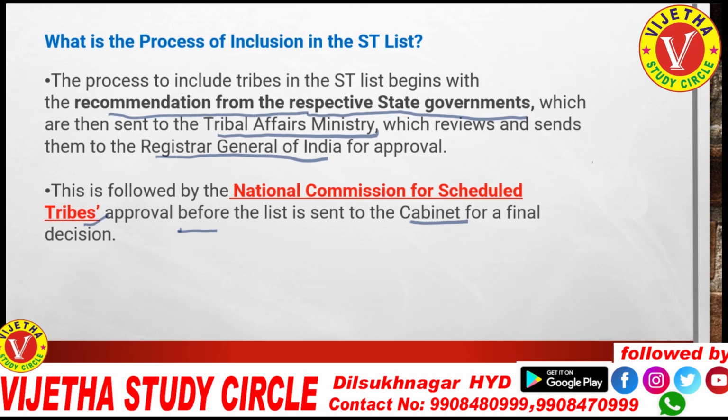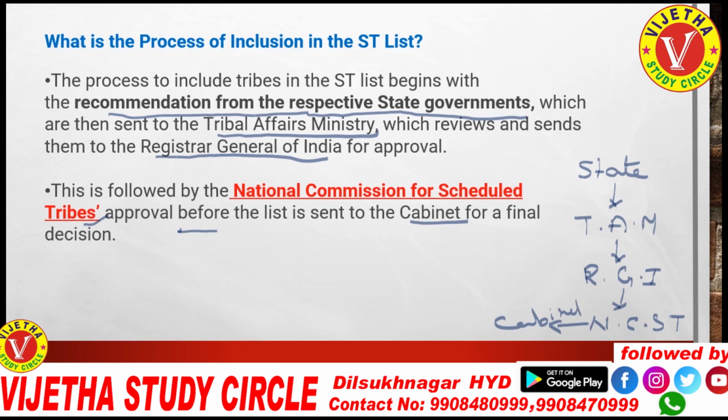That means first the respective state governments must provide the recommendation. Then it must be sent to the Tribal Affairs Ministry, which takes the responsibility to review the matter. Then it will send it to the Registrar General of India, and later it can be sent to the National Commission for the ST. Then finally it will be sent to the cabinet, and the moment the cabinet gives approval, these tribes get the permission to enter their name under the ST list.